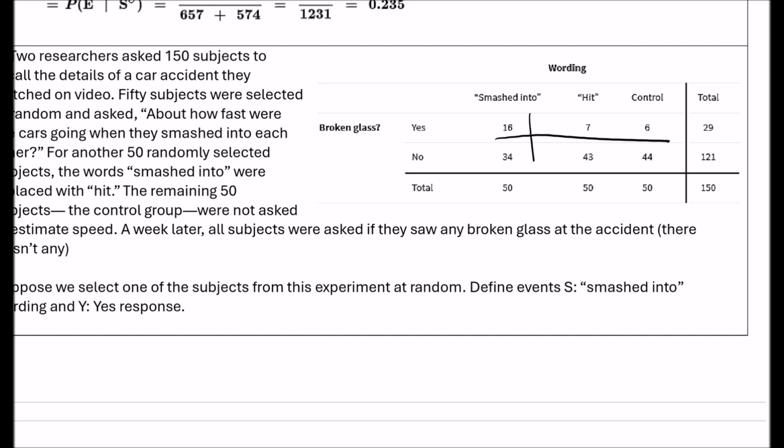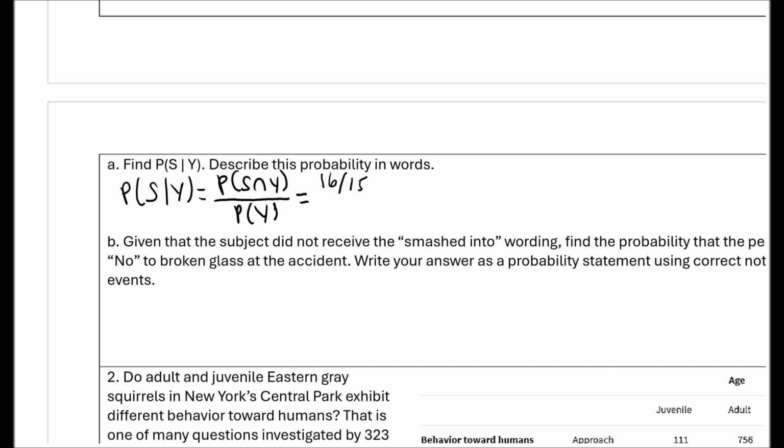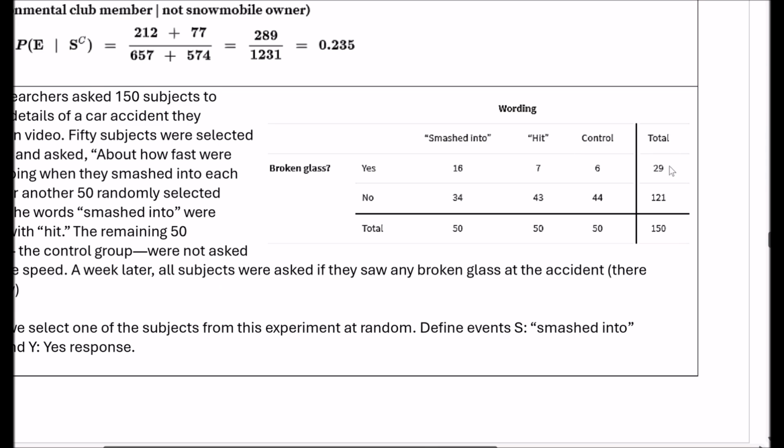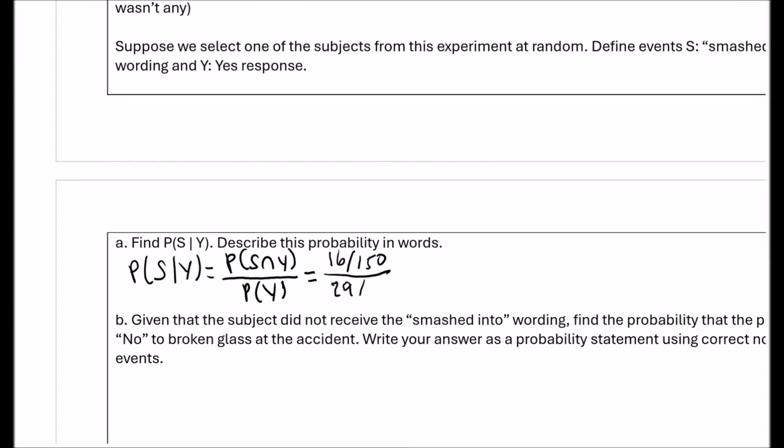This is the yes group, this is the smashed into group, so this is the intersection. So 16 out of 150. And how many people said yes, there was broken glass? 29 out of 150. The 150s cancel, so we're left with 16 out of 29, which is 0.552.